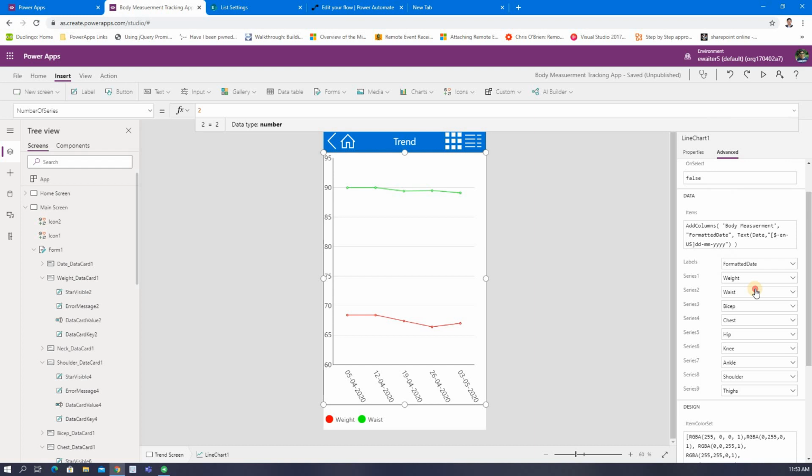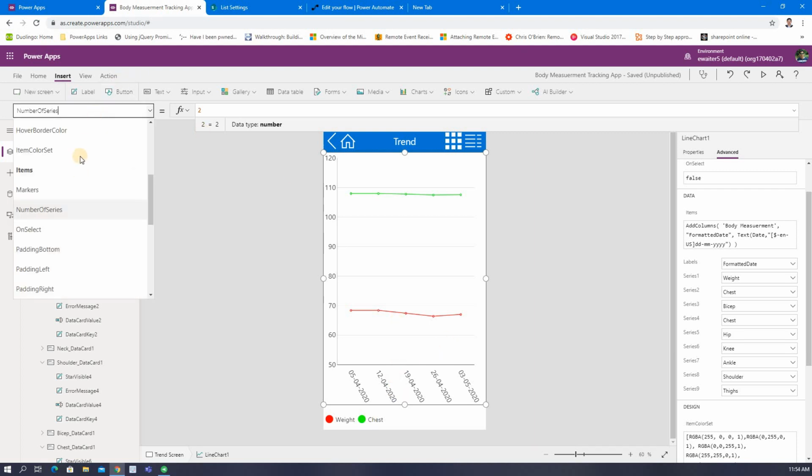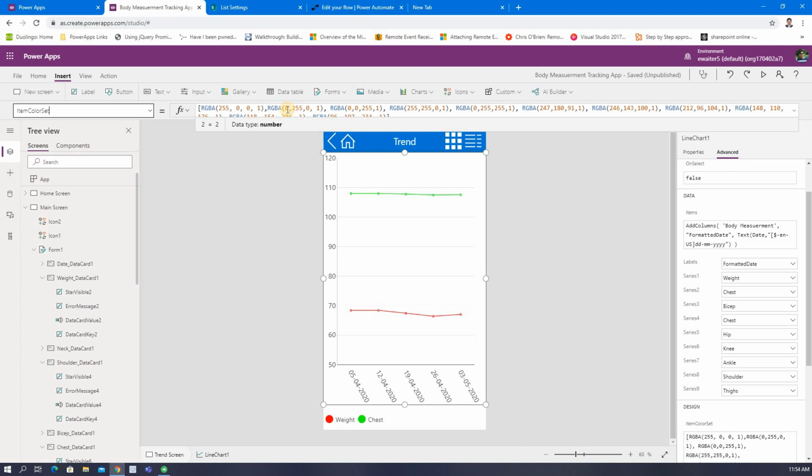So the second is waist. Now let's say the second you want is chest. So it will be the second is chest. If you put it 2, then from series 1, series 2 will appear here. So what will be the color of the second one? The color, always, as I said, is this one.